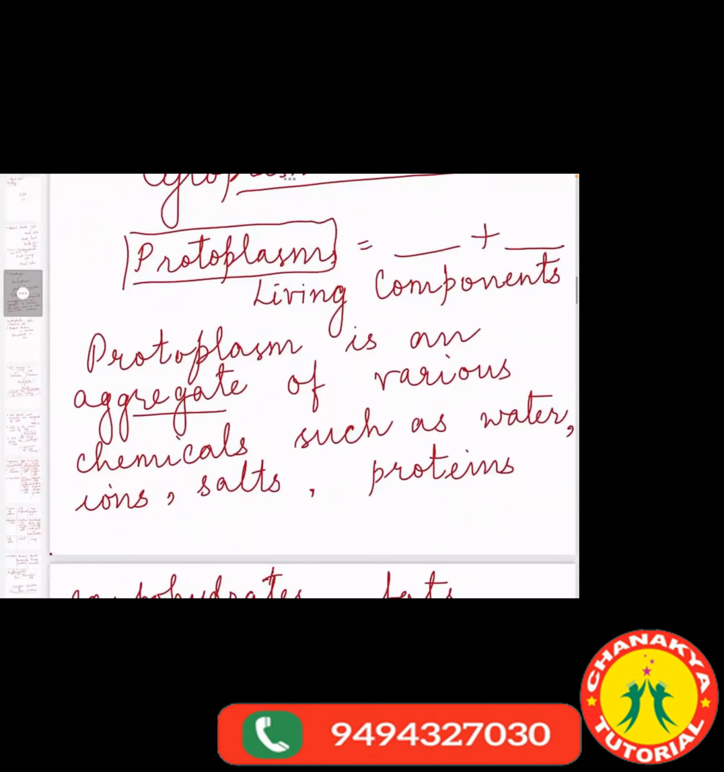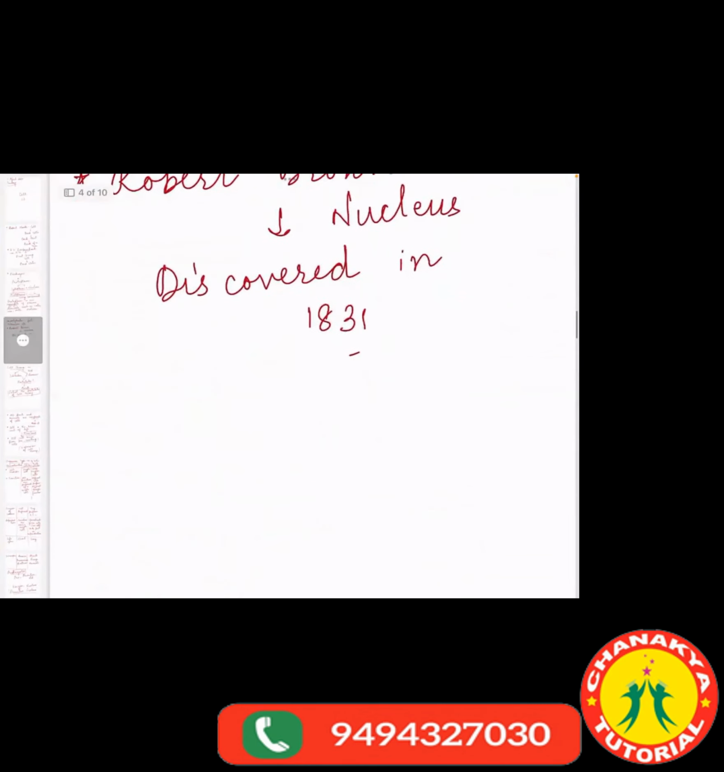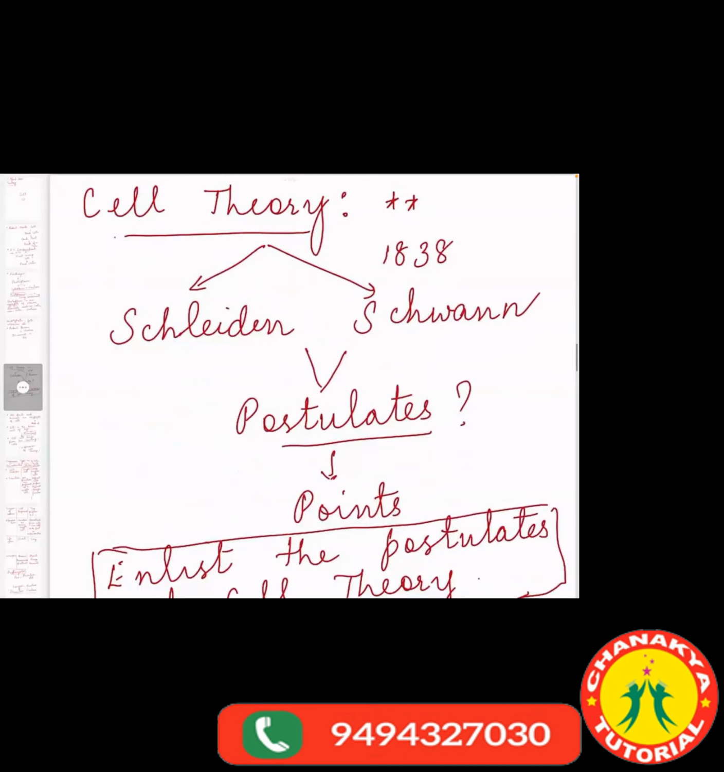Protoplasm is the aggregation of various chemicals such as water, salts, ions, proteins, carbohydrates, and fats, all these together. Then Robert Brown discovered the nucleus in the year 1831. After that, we started with the cell theory. Two scientists, Schleiden and Schwann, gave two postulates, meaning 2 points were given by them.